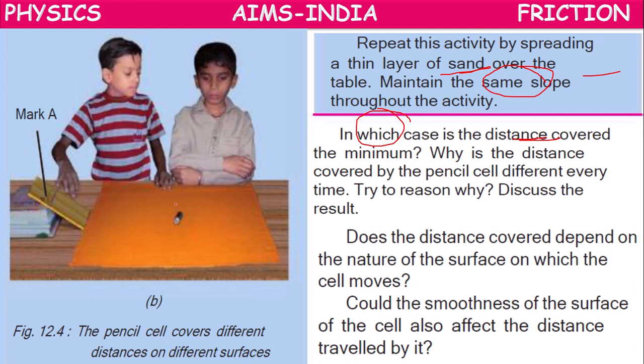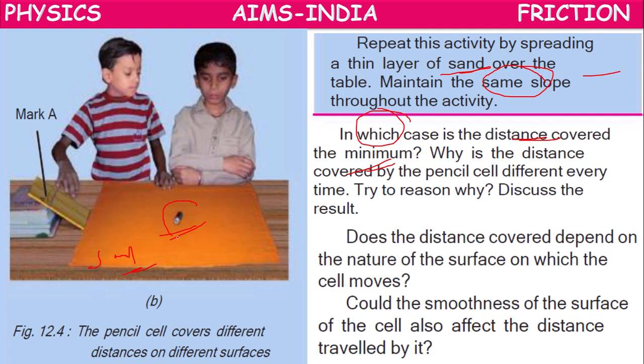In the sand, when we have rolled the pencil with sand on the table, at that time the distance will be minimum. Why? Because the sand surface will be somewhat rough, whereas the cloth will be smooth, so the pencil might have rolled for a longer distance.